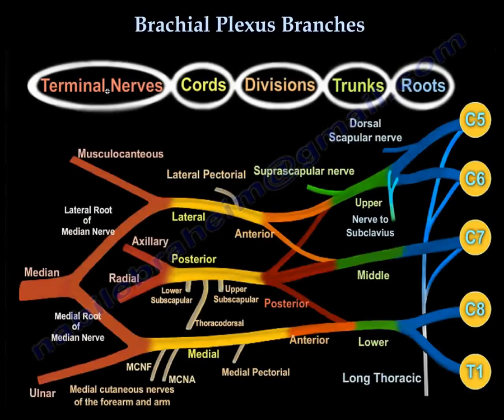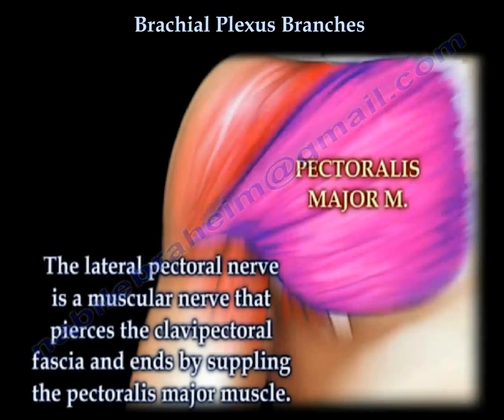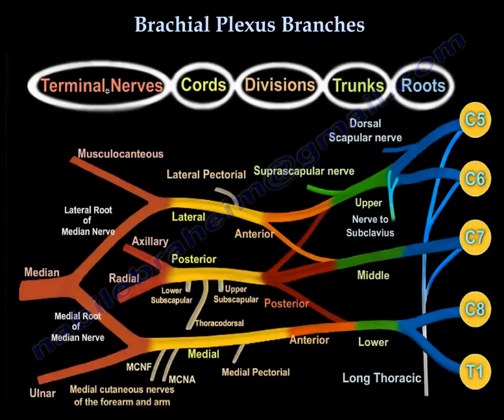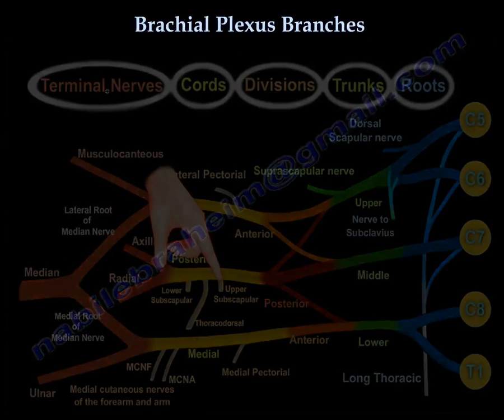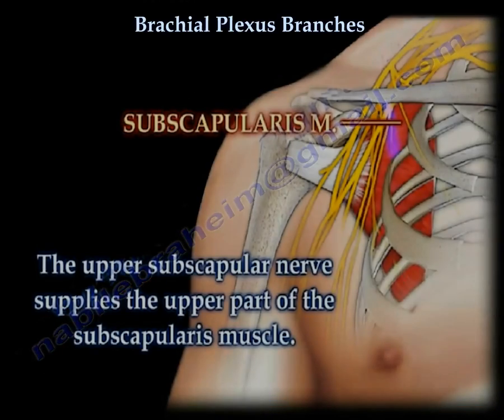The lateral pectoral nerve arises from the lateral cord. It supplies the pectoralis major muscle. Three branches arise from the posterior cord. The upper subscapular nerve supplies the upper part of the subscapularis muscle.